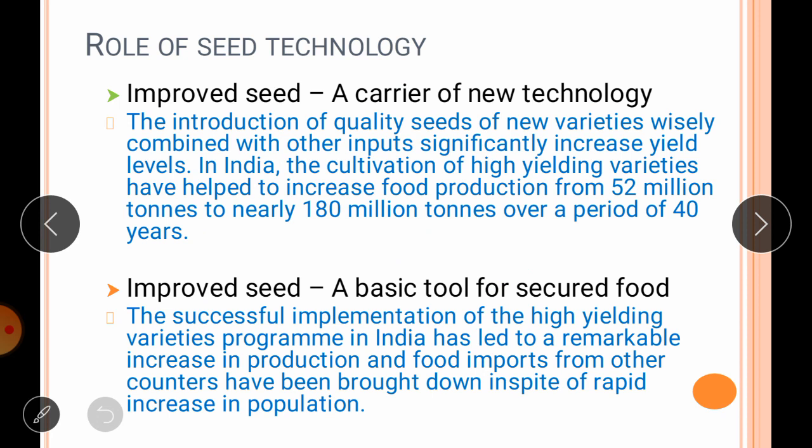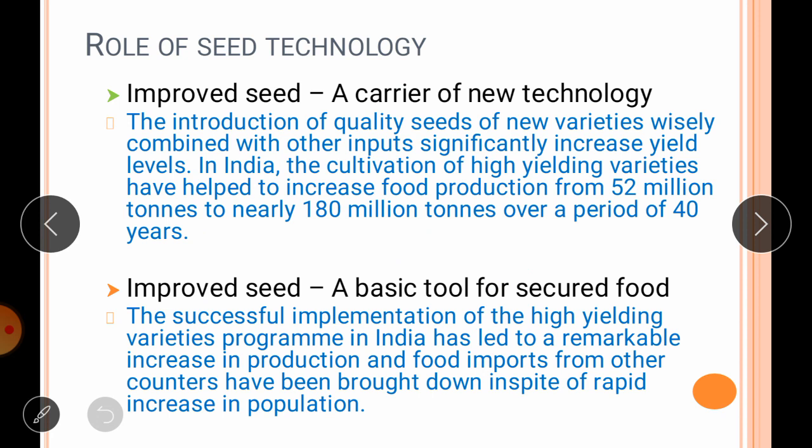Feistritzer in 1975 reported yield increases to the extent of 112% in cereals, 124% in potatoes and 142% in sugar beet in Central Europe through the use of improved seed and agricultural inputs. In the USA, the results achieved were still better.